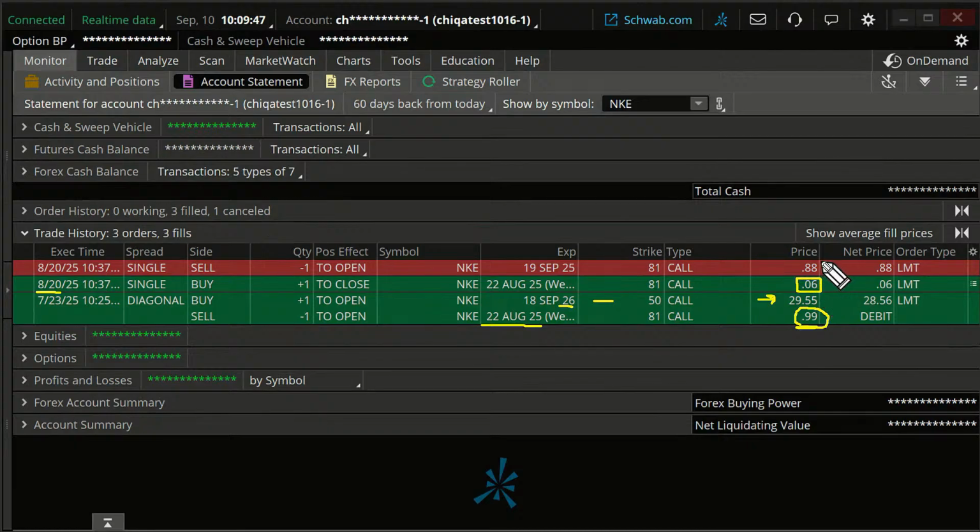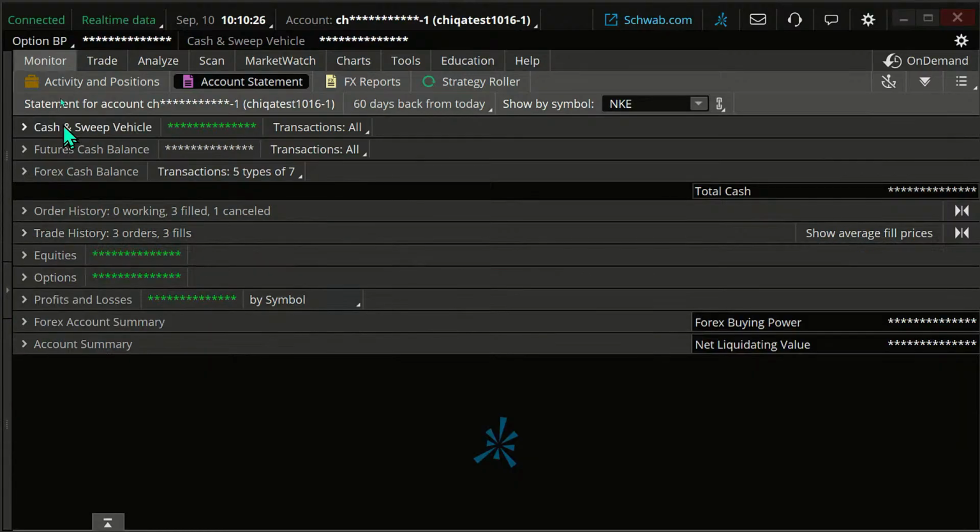And then what we did is we sold a new one. We rolled it, in other words. We rolled the 81 call from August 22nd to September 19th. We rolled it out, to use the parlance that we used earlier. And in the process, we brought in a credit, okay? If we buy one for 6 cents and we sell one for 88 cents, that's a net 82 cents, not factoring commissions, or using the 100 multiplier, an $82 credit to our account. Well, that's great. But the challenge with this kind of trade, of course, is this.